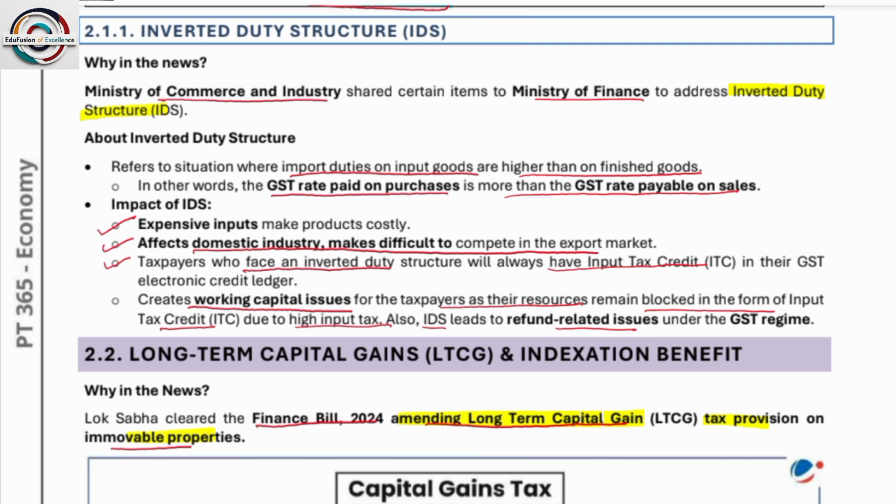Now what is this? For example, say a manufacturer, say Tata Company, has imported some of the materials or cheap products for manufacturing vehicles from outside the country. Now on that, he has to bear, for example, around 100 as tax, whereas on the vehicle, the tax is charged only ₹80.